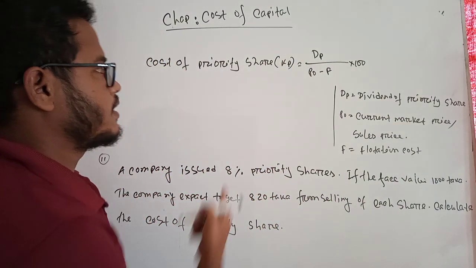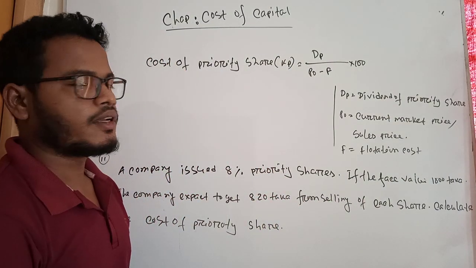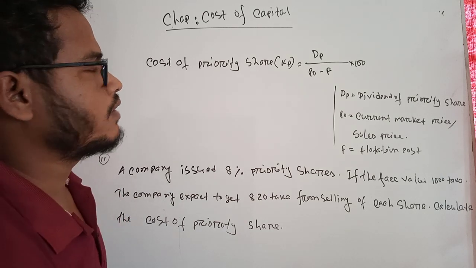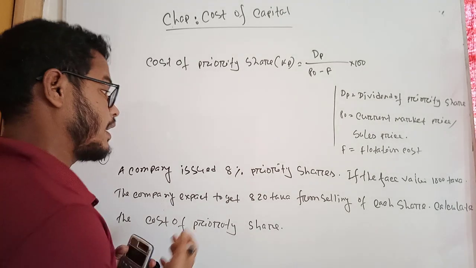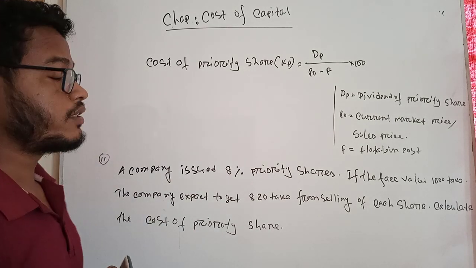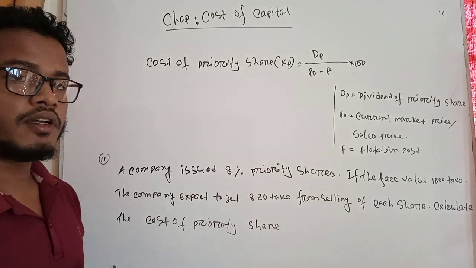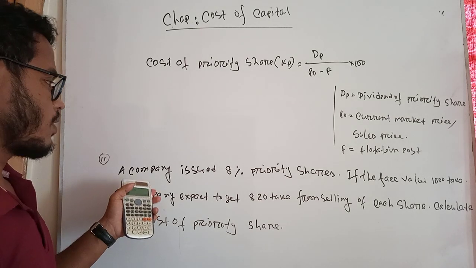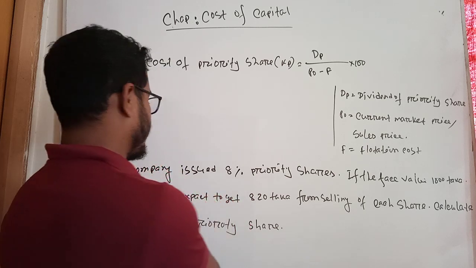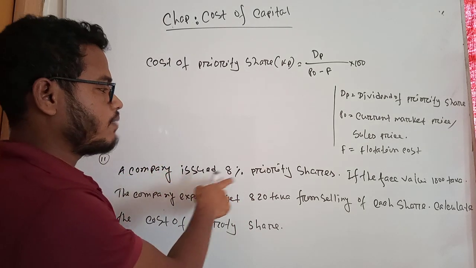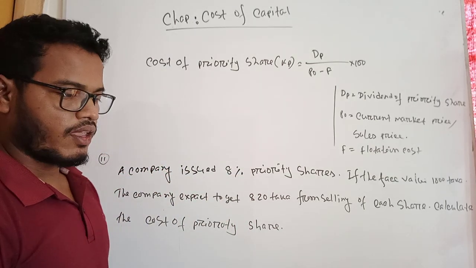This information is given for calculating the cost of preferred shares. So students, I am giving another example for calculating the cost of preferred shares. Please pay attention to this. The first is the cost of a company issuing 8% preferred shares.